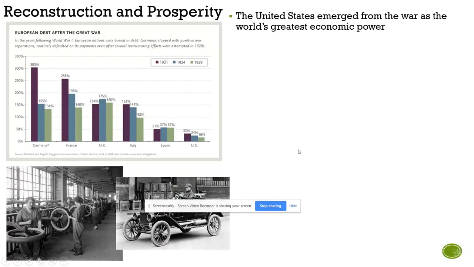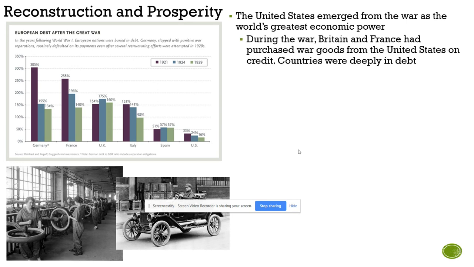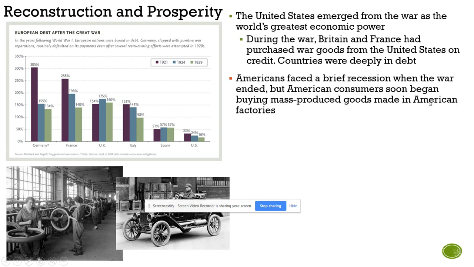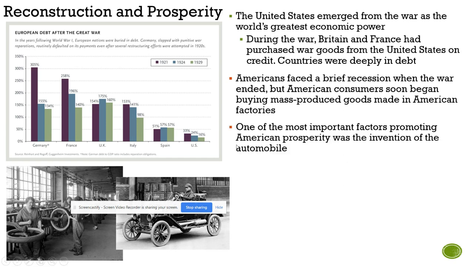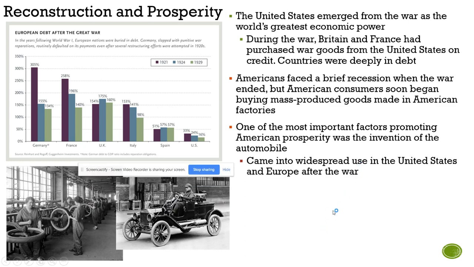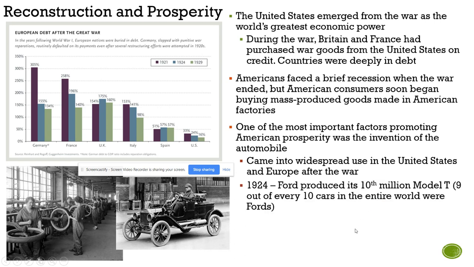So Reconstruction and prosperity. The United States emerged from the war as the world's great economic power. During the war, Britain and France had purchased war goods from the United States on credit. Countries were now deeply in debt. Americans faced a brief recession when the war ended, but the American consumer soon began buying mass-produced goods made in American factories. One of the most important factors promoting American prosperity was the invention of the automobile. It came into widespread use in the United States and in Europe after the war. And in 1924, Ford produced its 10 millionth Model T. 9 out of every 10 cars in the world were Fords.